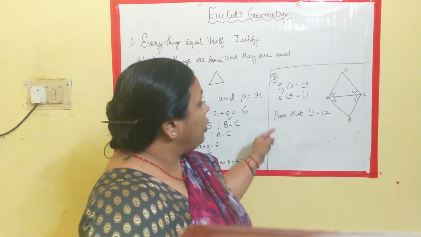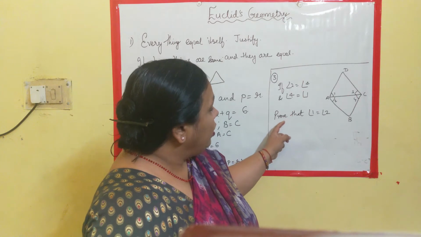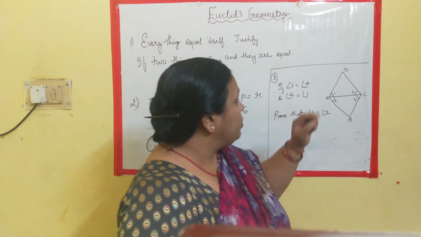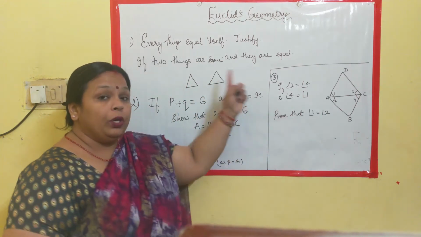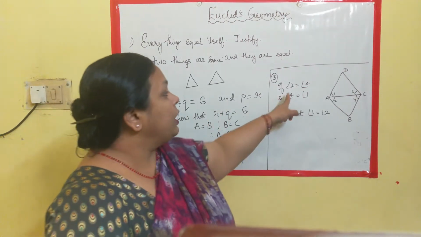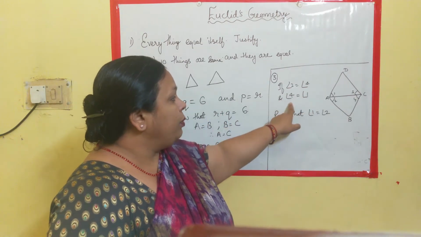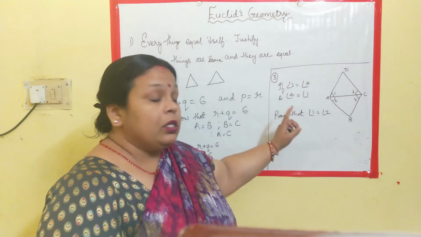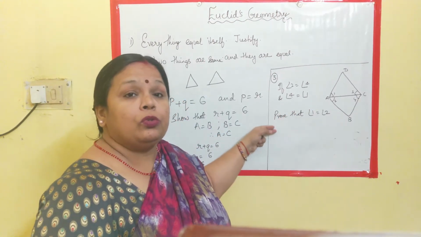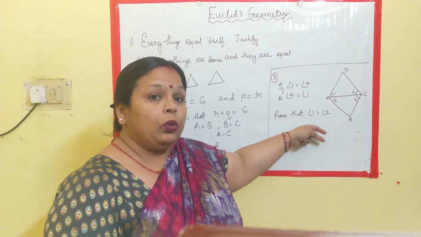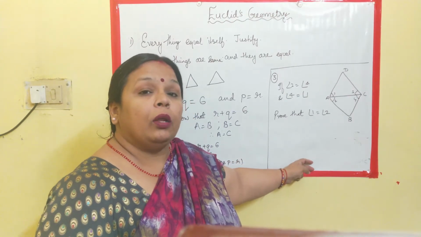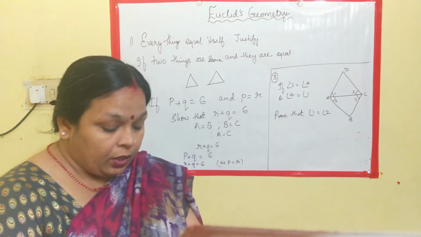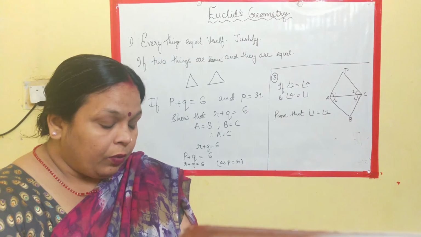Now, what we need to do is prove that angle 1 is equal to angle 2. Again going to the first axiom where it says that A is equal to B and B is equal to C, the simple requirement here is to state the axiom, and due to that axiom we can conclude that angle 1 is equal to angle 2. Clear? Now let's see how to write it practically.